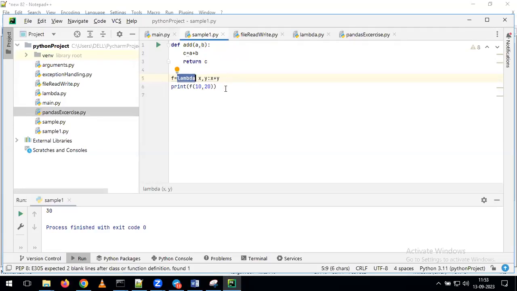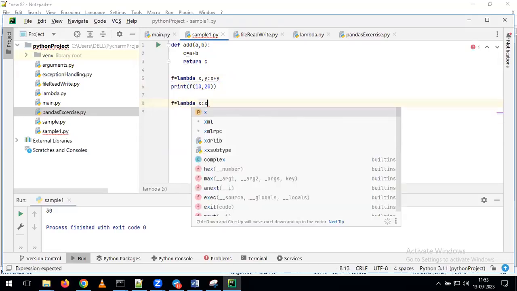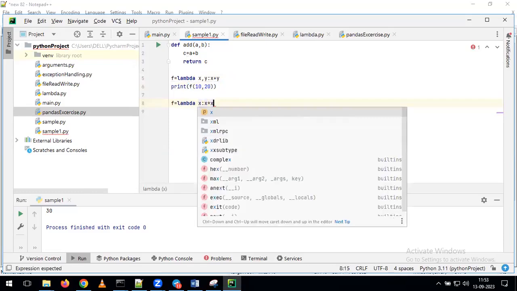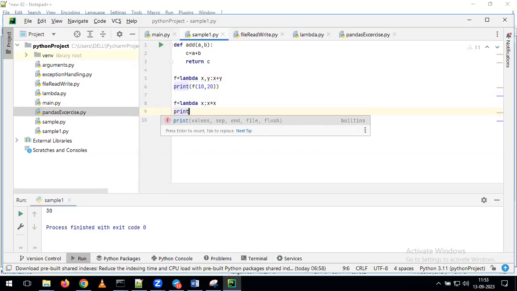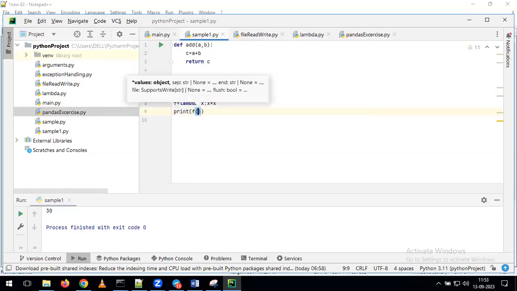And in the same way, for example, I am giving a number. For that number, I want to get the square value. So what we can do here is just give it like this: lambda x colon. Whenever you want to get the square value, we give x star x. For this also, if you want, we can go for the definition and write the function, with 3-4 lines of code. But instead of that, simply with the help of the Lambda function, within a single line, we can achieve the requirement. After writing the function, simply give print of f of 5.